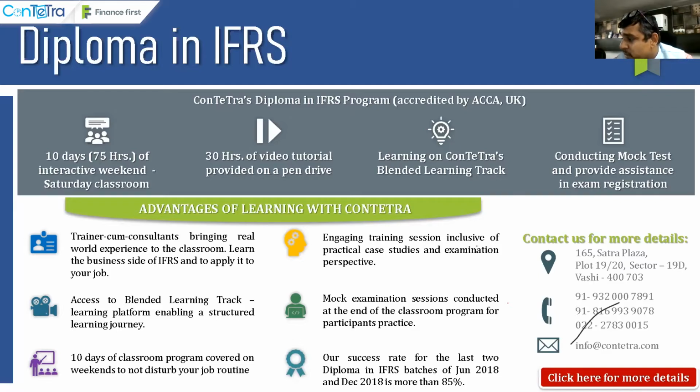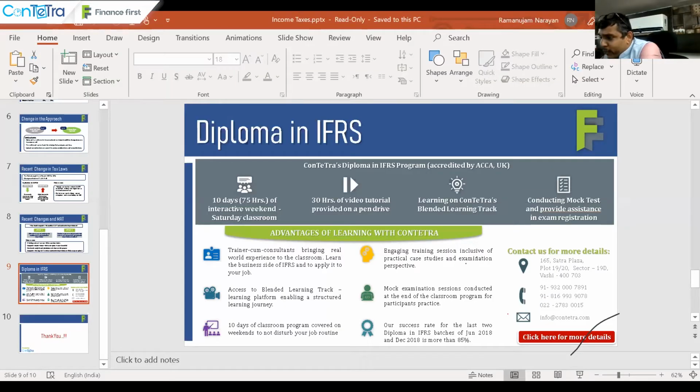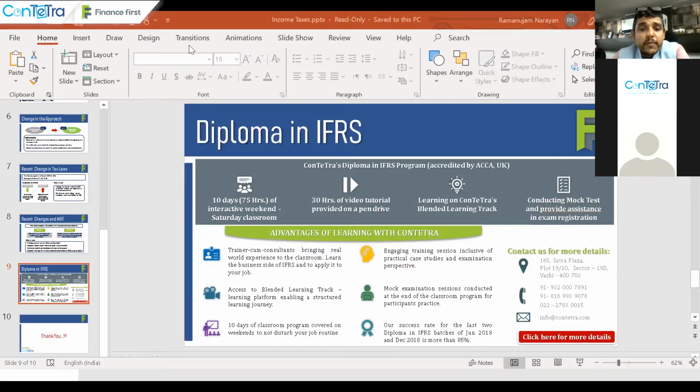Is it clear, Manju? Okay, let me pose this very simple question and let me see how many of you have understood. So I can see an answer. Permanent differences are those where there is no tax consequence at all in future. That's correct. I appreciate this. So permanent differences are all those differences where you don't have to pay tax or you're not going to get any tax benefit as far as the future is concerned.